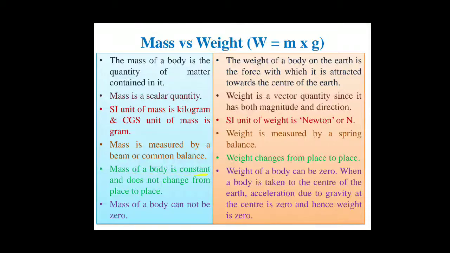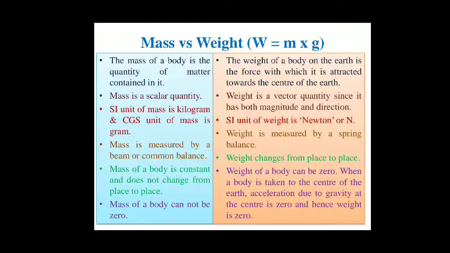Mass of a body is constant and it does not change from place to place. Weight of a body can be zero when the body is taken to the center of earth, because at the center of earth acceleration due to gravity is zero, and hence weight is zero.